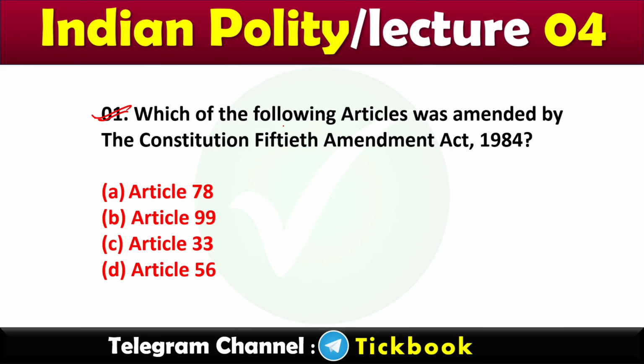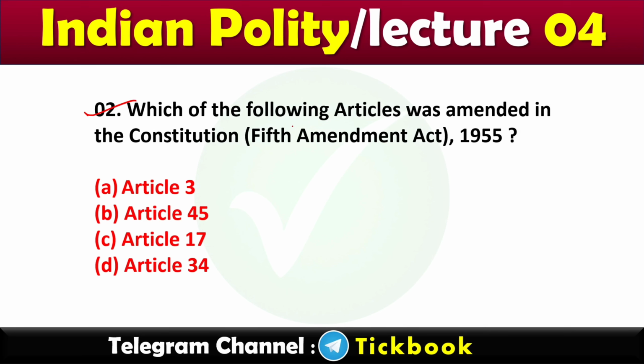So the first question, which of the following articles was amended by the Constitution 50th Amendment Act 1994? Option number C is the correct answer, Article 33. Question number 2, which of the following articles was amended in the Constitution 5th Amendment Act 1955? Option number A, Article 3.